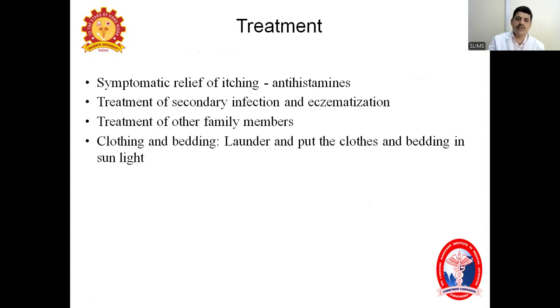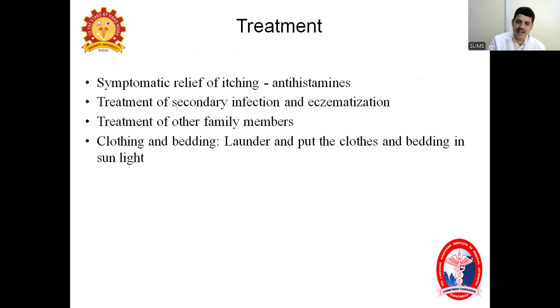The other part of treatment is symptomatic treatment. If the patient is having severe itching, we have to give antihistamines, and treat secondary infection and eczematization. We already mentioned the complications; if they are there, you have to treat them. Give antibiotics, and if eczema is there, give antipruritics and topical, local as well as systemic drugs. And very, very important, treatment of other family members.